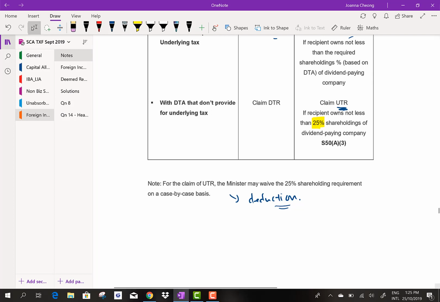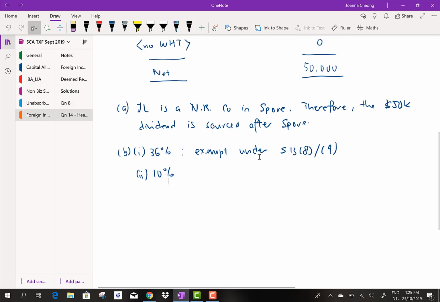So if you're using deduction method to claim a double tax relief, remember you have to put in the net figure instead of the gross figure.